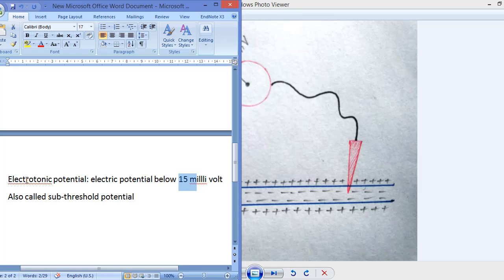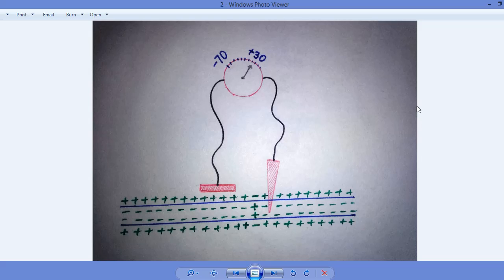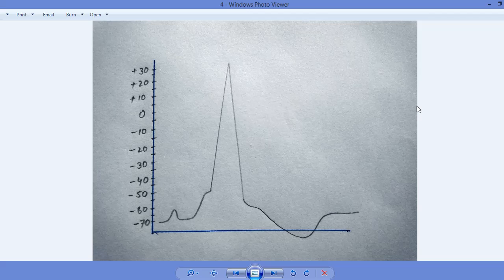So I'm going to explain this. In this diagram we can see the resting state of the neuron. At the resting state, the neuron is having minus 70 millivolt electric potential. The membrane is having minus 70, which shows the internal environment potential.